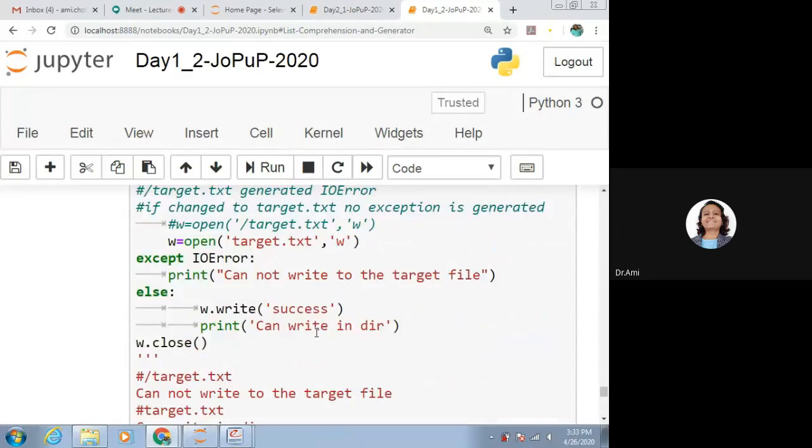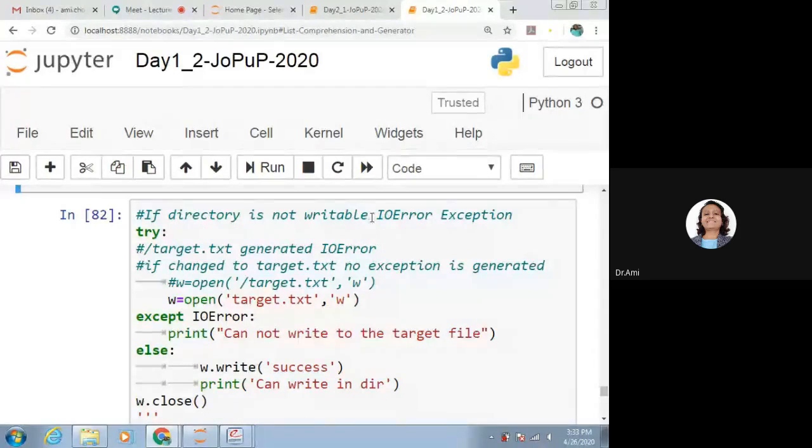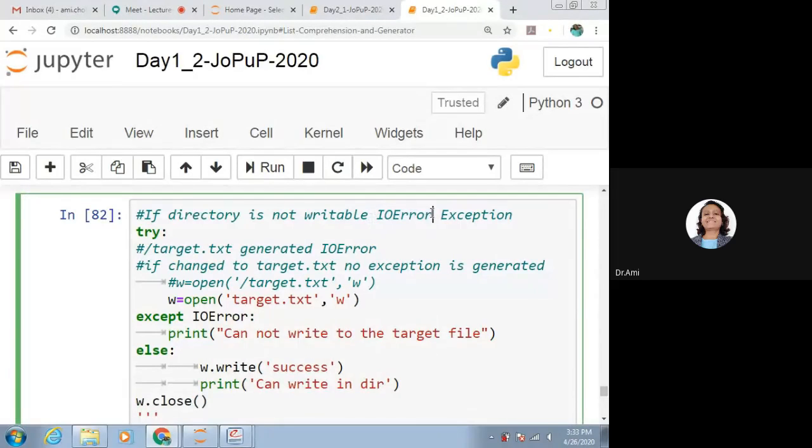So here is one more example for IO error, that is, whether the file is readable or not, whether the path which we are giving is readable for us. If we are giving /target.txt, and that directory is not under our access control, then it will generate the exception, that is IO error.